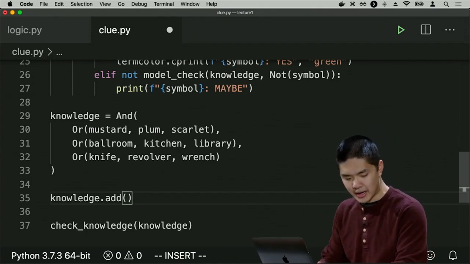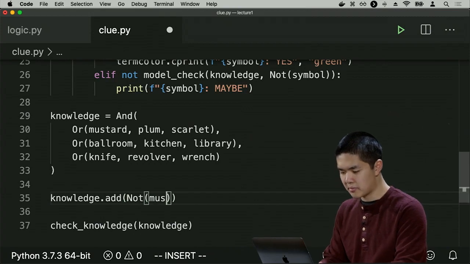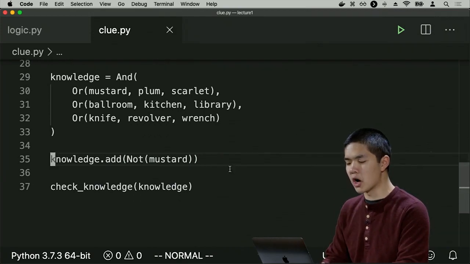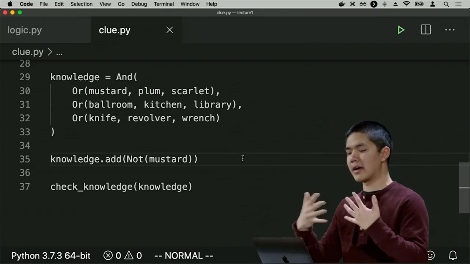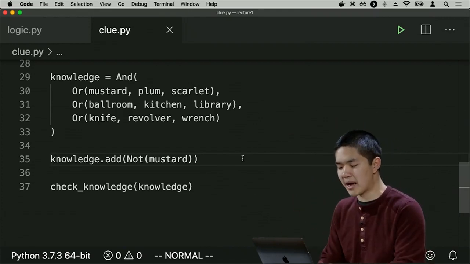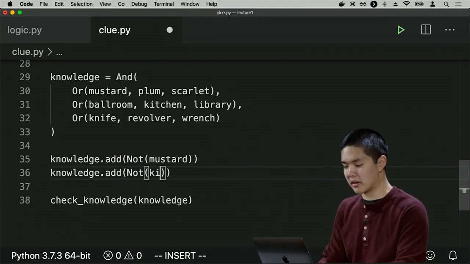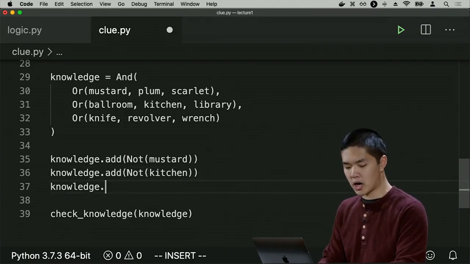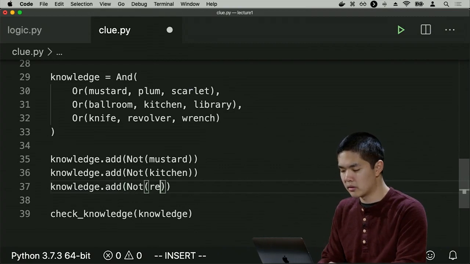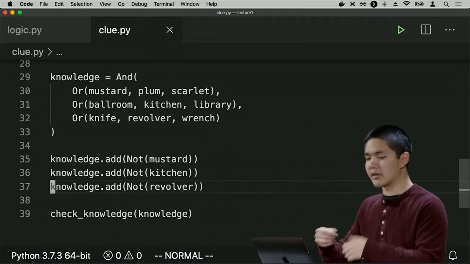So I can say knowledge.add, not mustard. I happen to know, because I have the mustard card, that Colonel Mustard is not the suspect. And maybe I have a couple of other cards too. Maybe I also have a card for the kitchen, so I know it's not the kitchen. And maybe I have another card that says it is not the revolver. So I have three cards: Colonel Mustard, the kitchen, and the revolver.